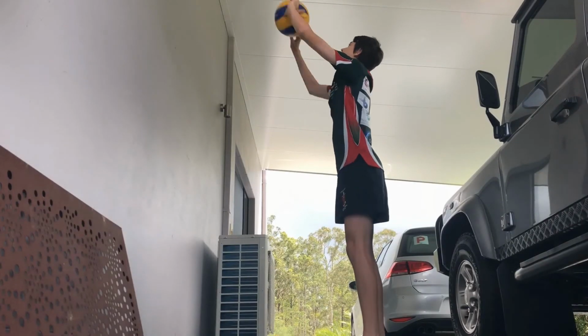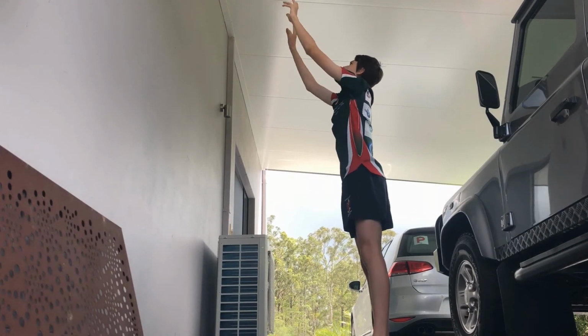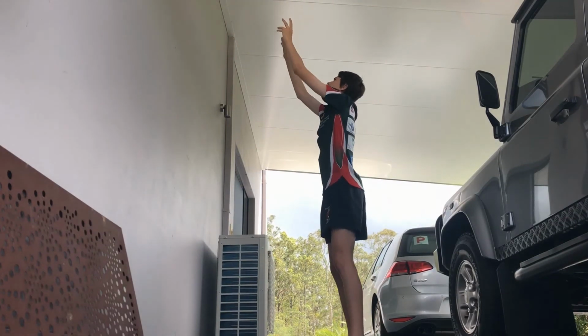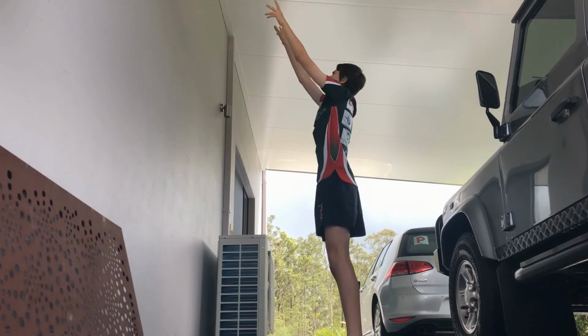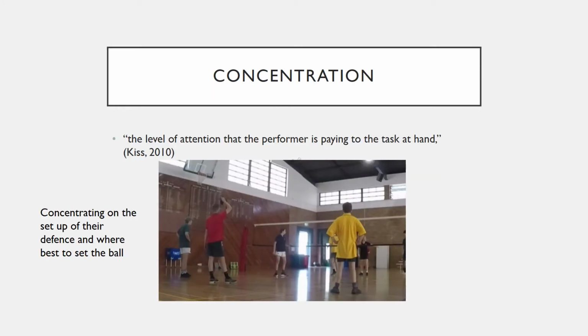Credit for such a strong increase in my setting ability should be given to my home time, which was spent on dropping right to the basics, drilling the basic techniques of setting into my head until it became almost second nature, allowing for concentration on the court to be directed at other aspects of the game, such as where the space is on the court and who best to set to put the ball in that space. Concentration is the level of attention that the performer is paying to the task at hand, and is very crucial for setters as the position often leads the play. This established my time spent at home focusing on the fundamentals of the setting technique as an effective use of my time.